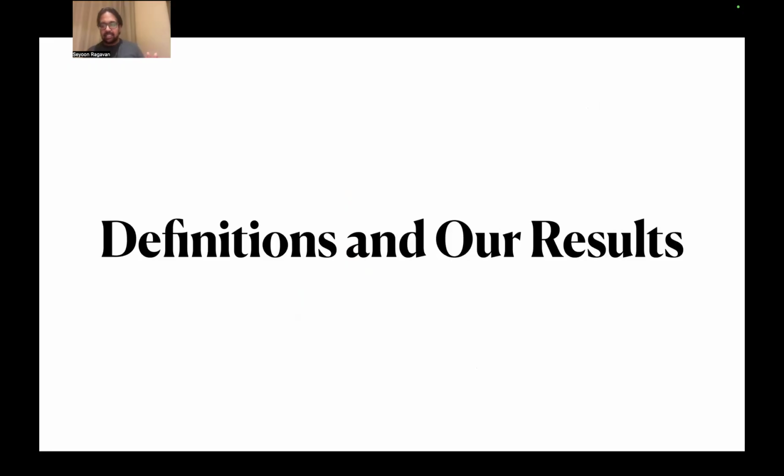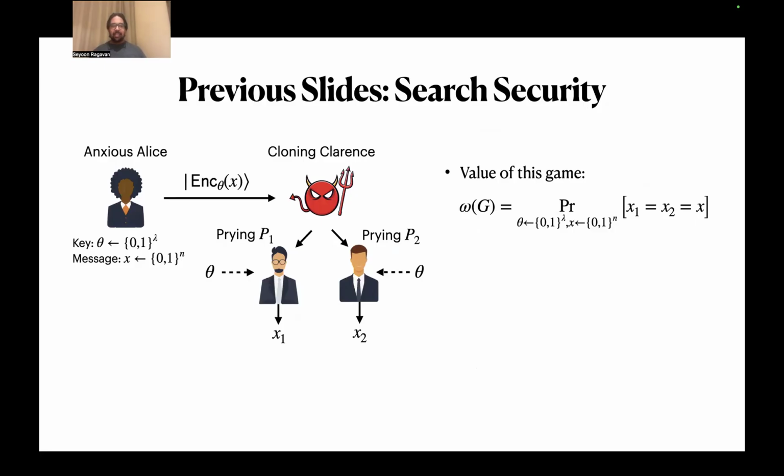Okay, so with that in mind, let me dive into some slightly more precise definitions. The setting I talked about earlier was search security, right? The adversary success metric actually requires them to completely recover the original plaintext message. So formally, the value of this game is the probability over the randomness of the key theta, and we're also going to assume the message X is uniformly random. It's the probability over these things that both guesses are correct. And for such security, we would like the value of this game to be negligible.